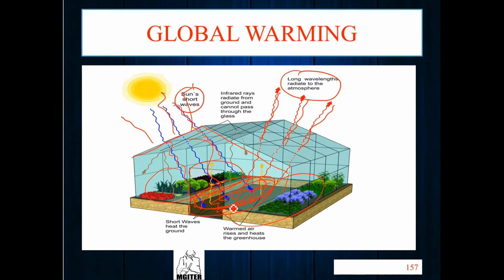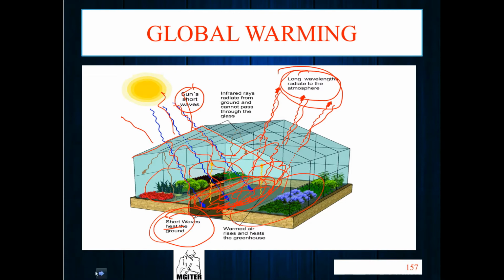Imagine the short wave is absorbed by the soil. After absorbing, the ground generates heat, and the heat generates long wave radiation. And this long wave radiation will not pass through the glass, so it stays inside again.